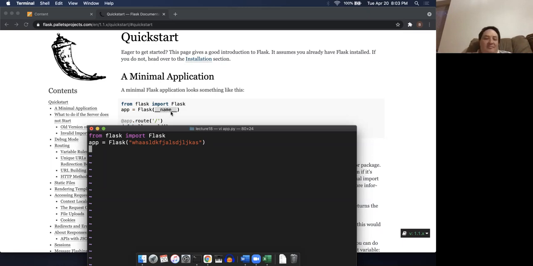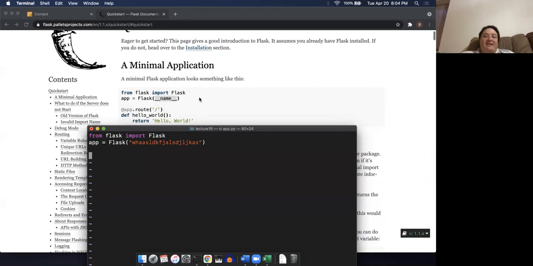If you were doing this for real, you would want to use the underscore name, but we don't need to concern ourselves with that. You do have to supply some kind of a string here, so I've just put a string here. It really doesn't matter what you put in there for what we're doing.